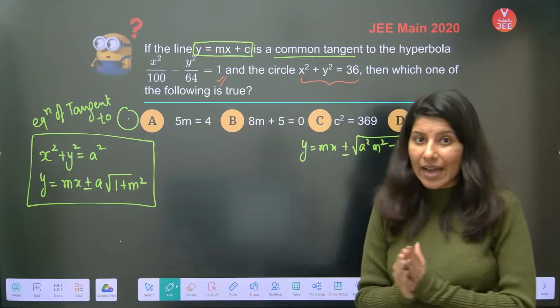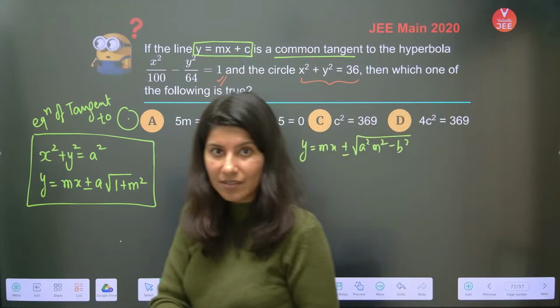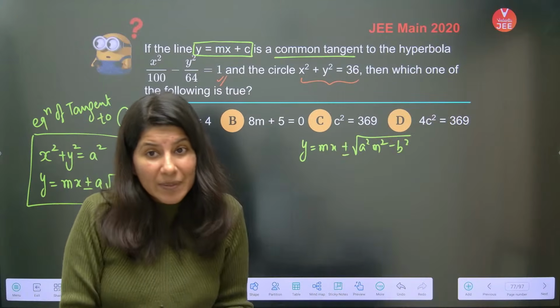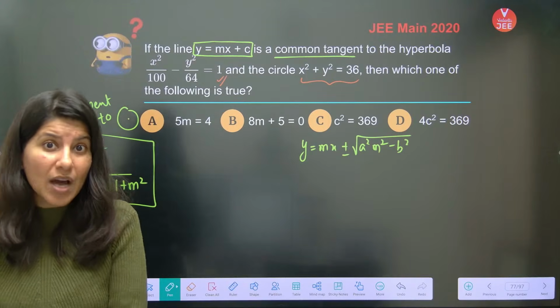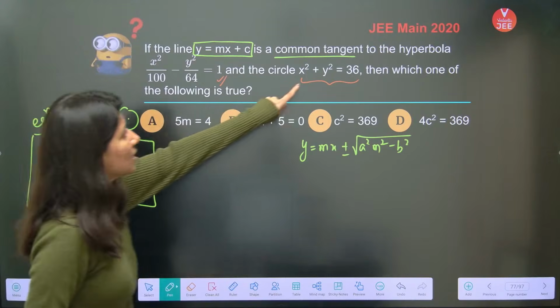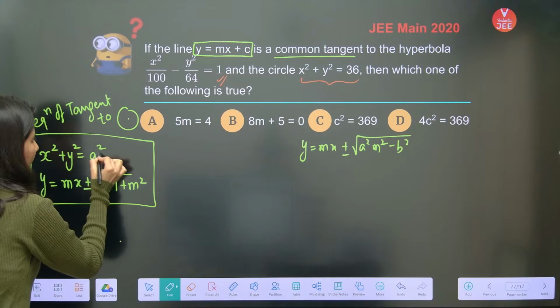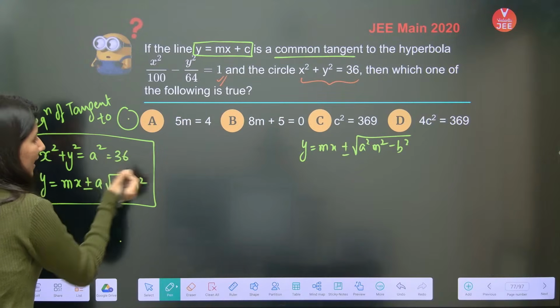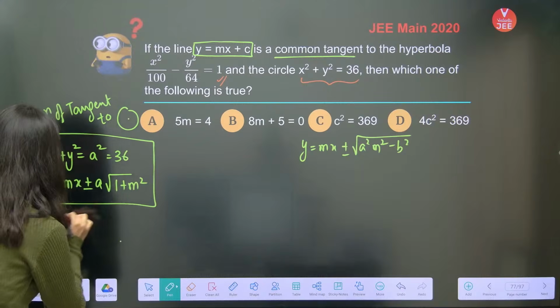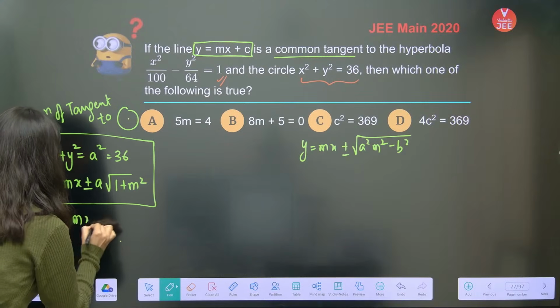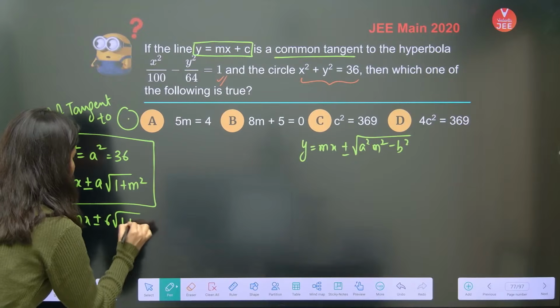Okay, so now what I want to do is equate the equation of tangent to the circle with the equation of tangent to the hyperbola. So if I use this particular case, a square is 36, that means a is 6. So y equals mx plus minus 6 root 1 plus m square.